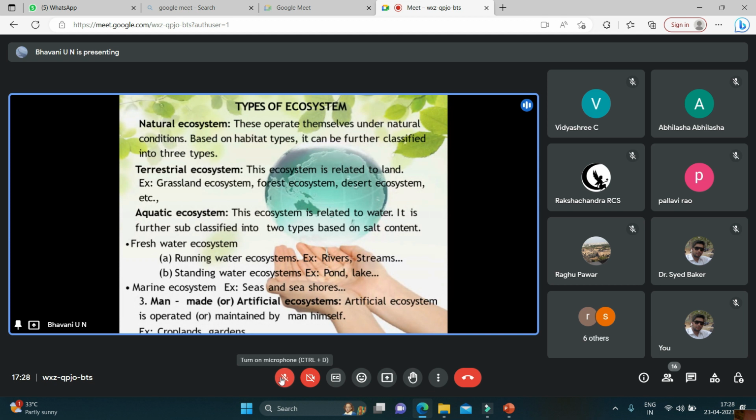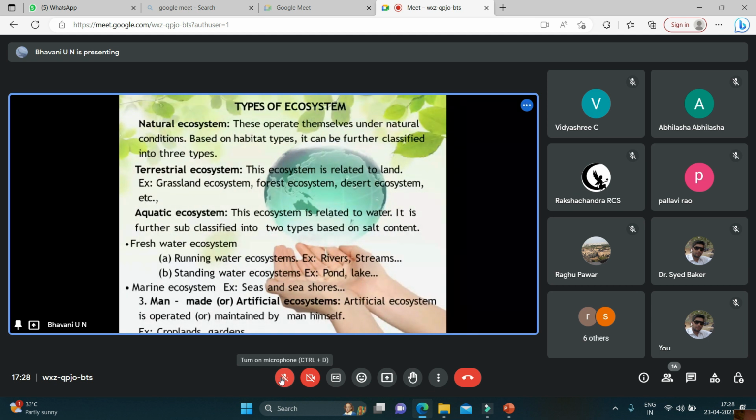Aquatic ecosystem is further classified into three. Freshwater ecosystem, example, rivers, streams, pond. Marine ecosystem, example, sea and seashores. Man-made or artificial ecosystem, example, gardens, croplands.